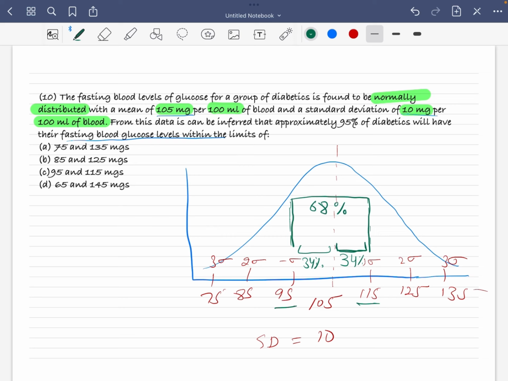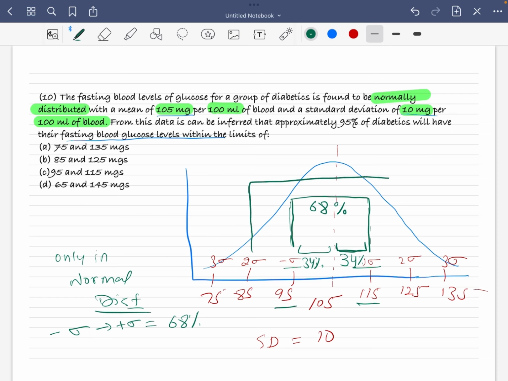How do I remember these? They are just straightforward factual values. There is no formula for it. You can just remember them as factual values. From minus sigma to plus sigma, there are 68% of the people in any normal distribution. Remember, only in a normal distribution. That's why that term is very important. If they give you a normal distribution, the people from minus sigma to plus sigma are about 68%.